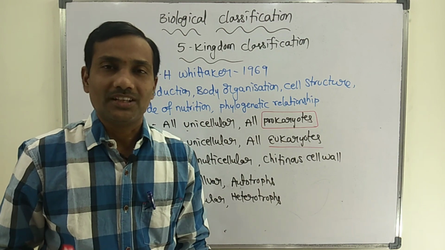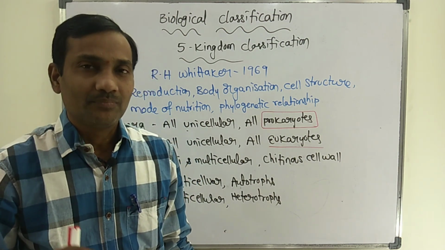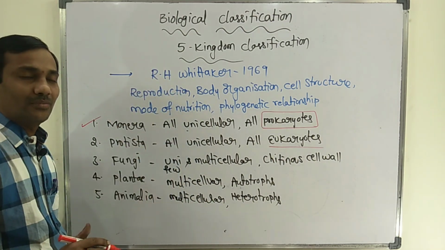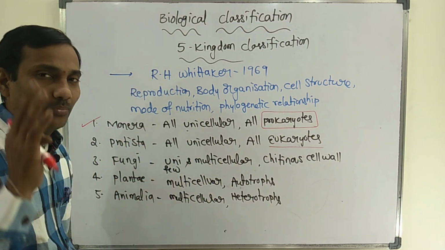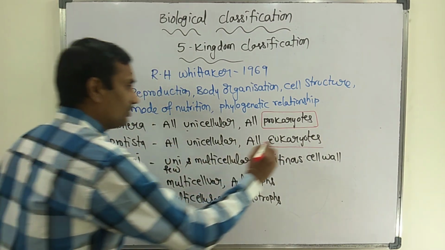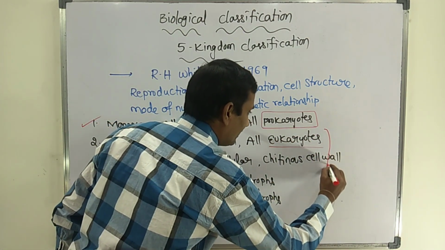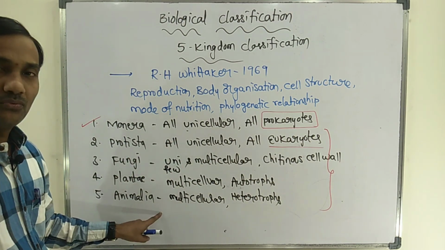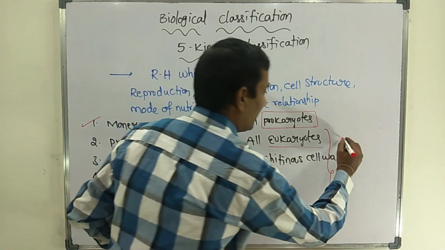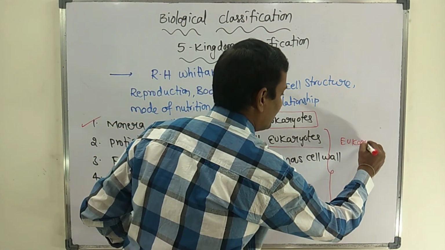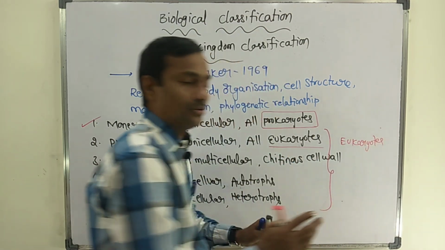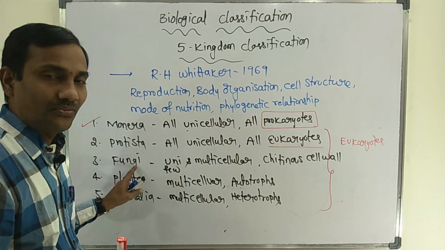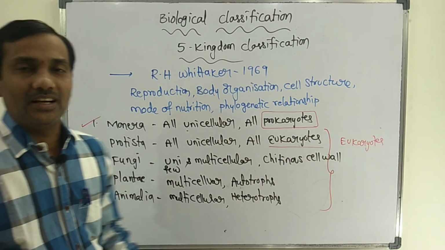The next question: in how many kingdoms are eukaryotes placed according to the 5 kingdom classification? Eukaryotes are placed in 4 kingdoms. The 2nd, 3rd, 4th and 5th kingdoms are all eukaryotic organisms: Protista, Fungi, Plantae, Animalia.